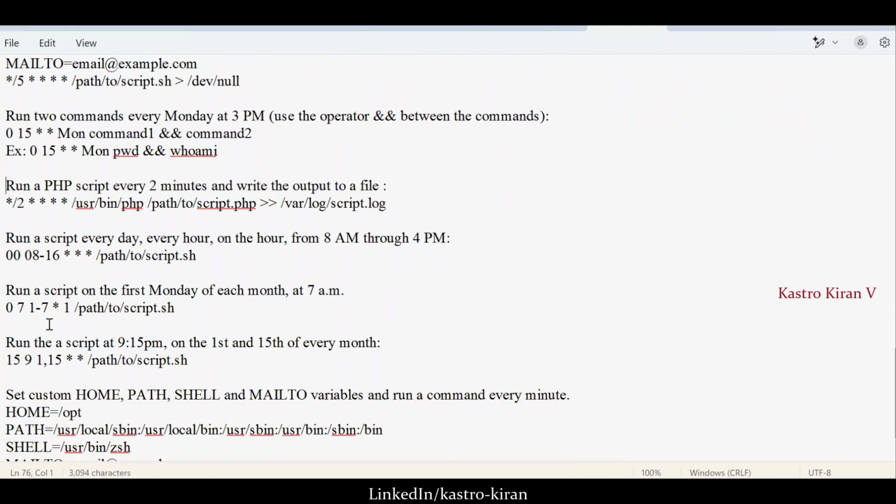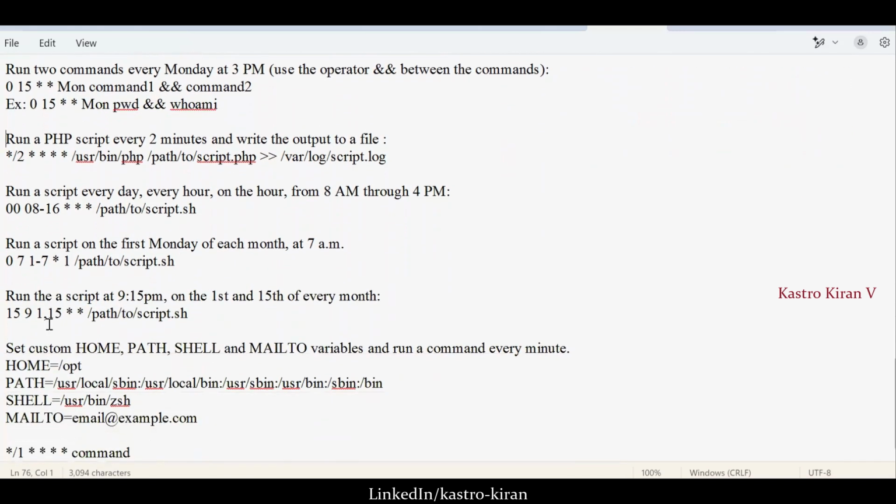You can do the same thing while creating the shell file also. So I hope you now understood how you can work with cron jobs. I'll also give you a couple of assignments here: how to create a shell file and how to schedule that shell file so that you can run it at regular intervals of time. Once this document is available in the GitHub repository, you will find the assignments there as well.